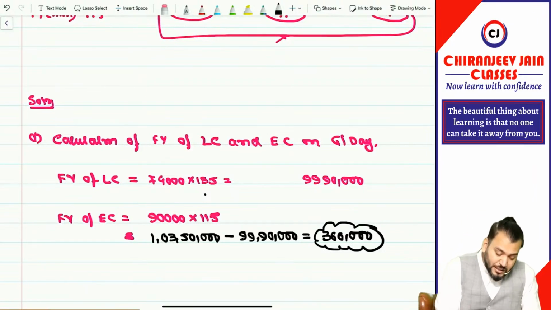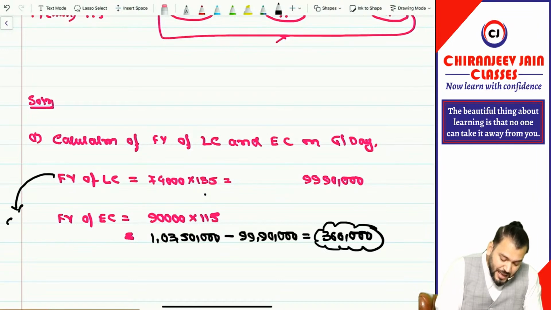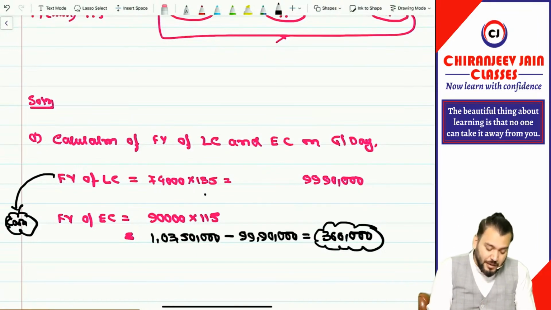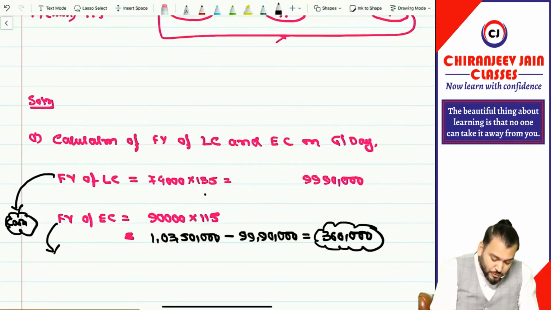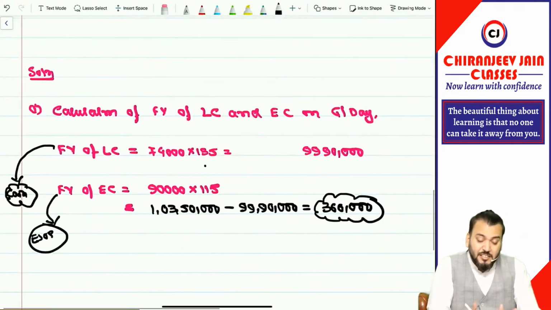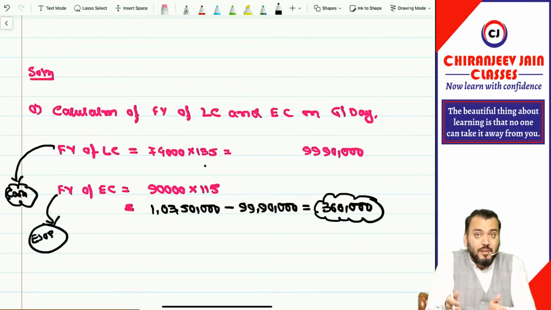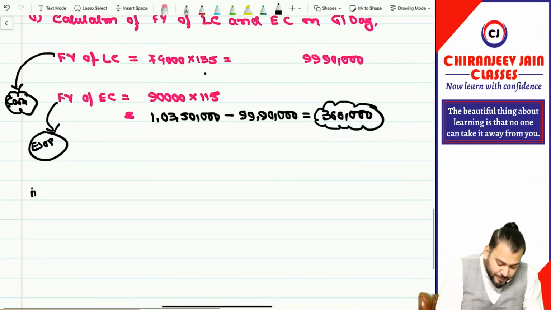Now, the liability component will be treated as cash settlement, meaning whatever we used to do for SAR, stock appreciation rights, will be applicable for the liability component. And the equity component is equity settlement, so whatever you used to do for ESOP will be applicable for the equity component. This equity component's fair value will not be reassessed every year, but the liability component's fair value will be reassessed at the end of each year. Got it? So now we'll do the calculation of the expense.